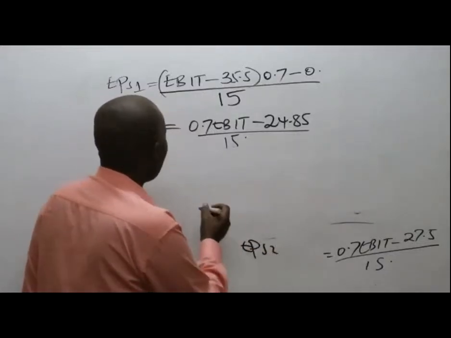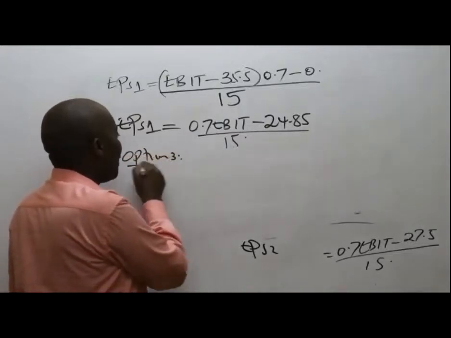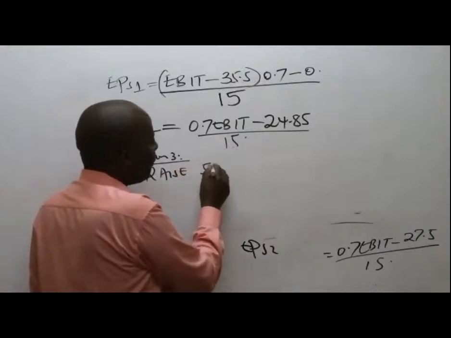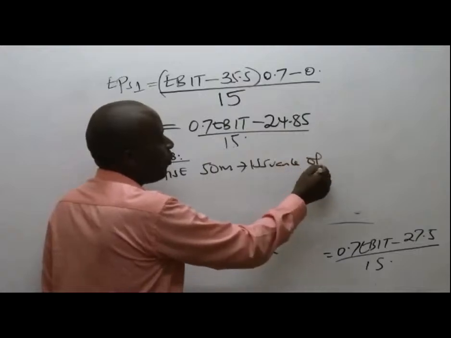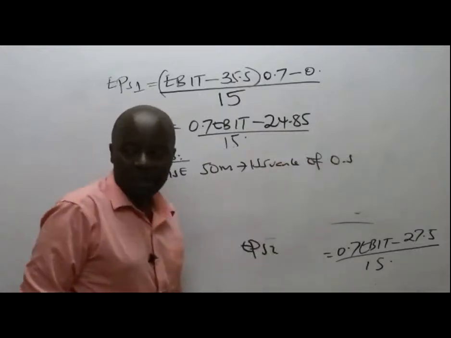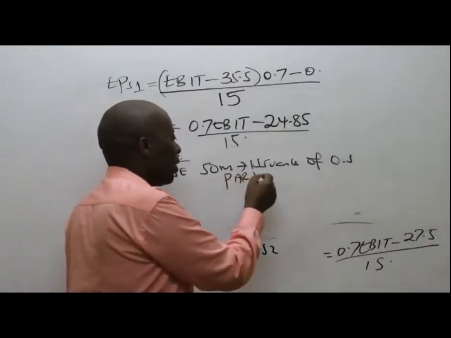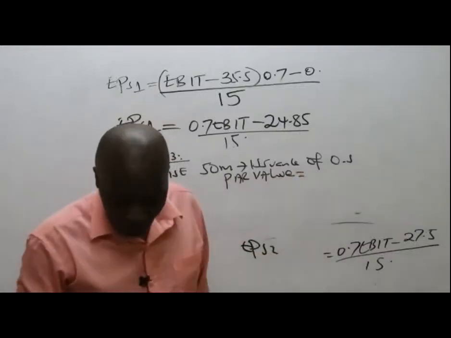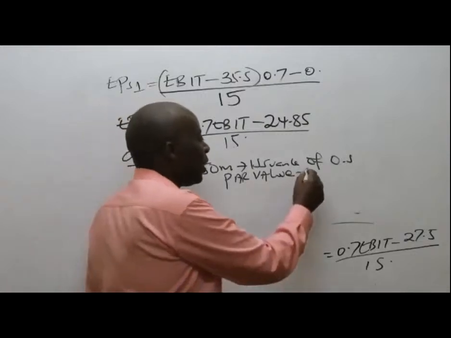What they're telling me is that for option number 3, they want us to raise how much? 50 million, but this time round by issuance of ordinary shares whose par value is 10.